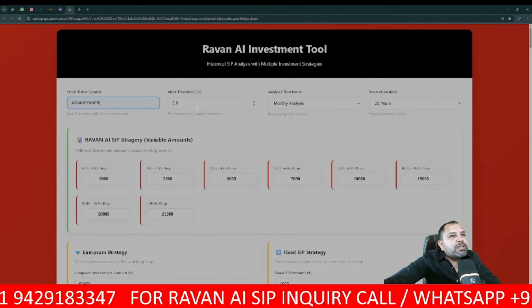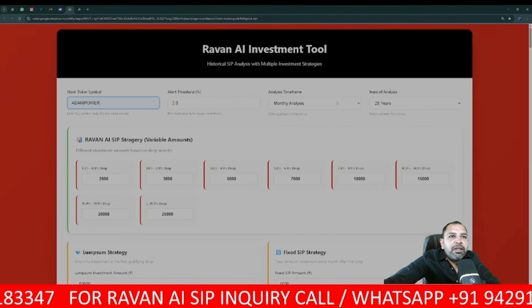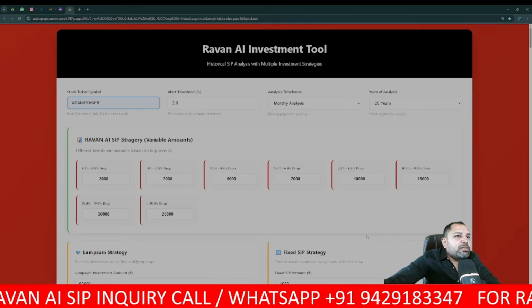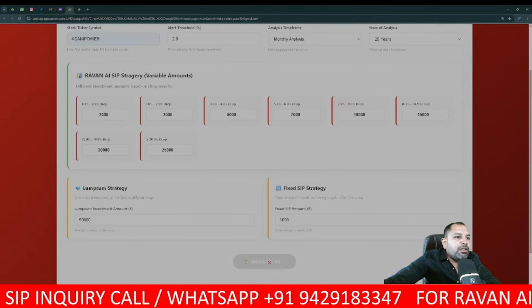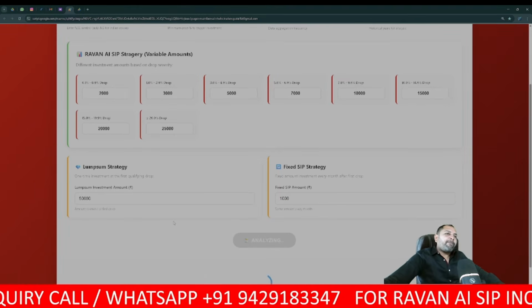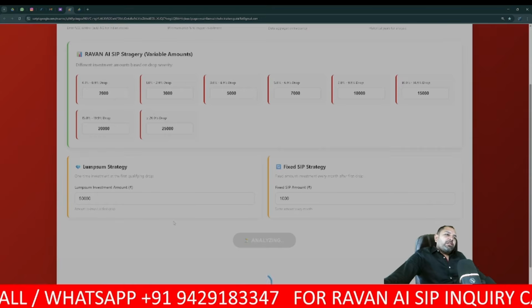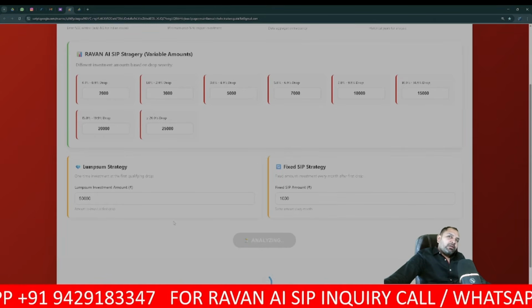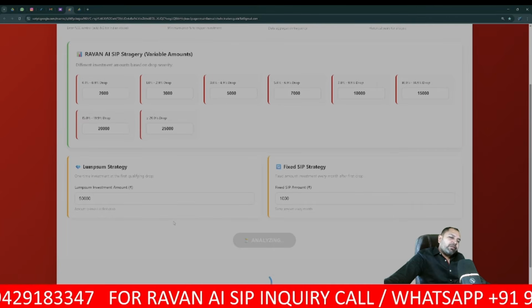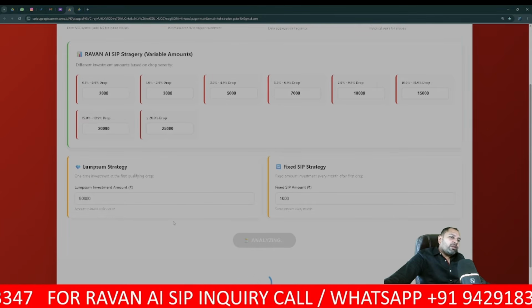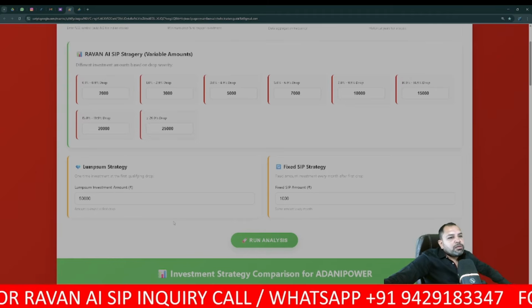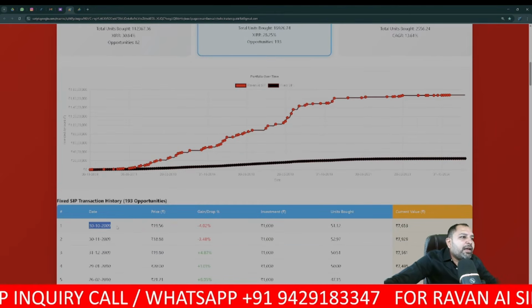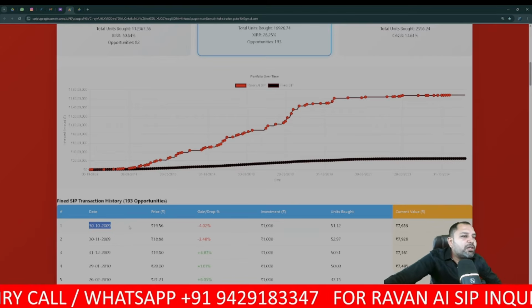Adani Power 2% market drop, monthly analysis, and 20 years of backtesting. Same data, I'm just searching the results. Adani stock entered this market about 15 or 16 years ago, in 2009. Now let's see when Adani Power came in, the 10th month of 2009.